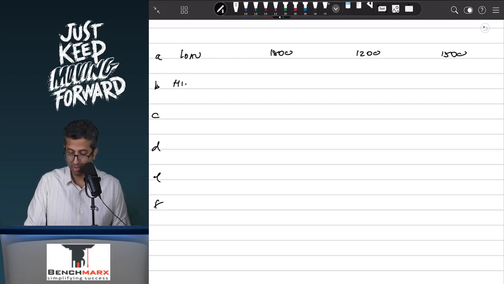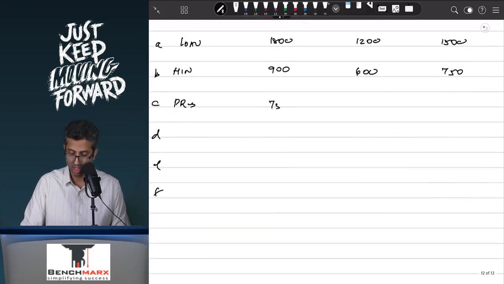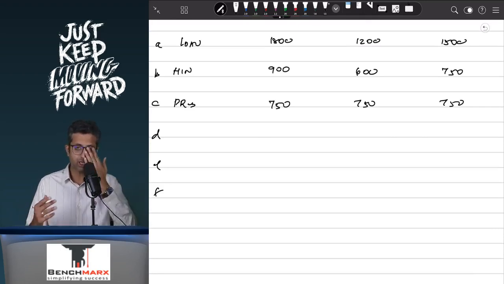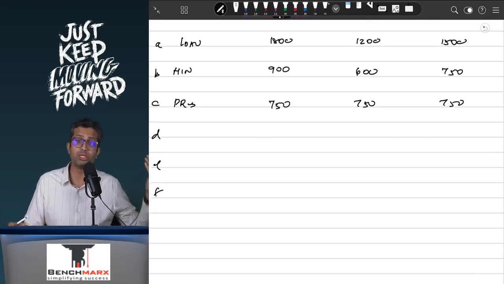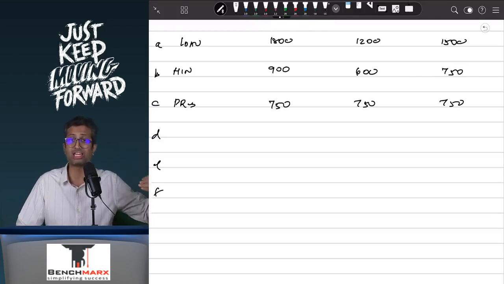Your minimum equity will be loan divided by 2. This is 900, this is 600, and this is 750. Now over here, your present equity was 750, including securities premium. So I can say with confidence that in my first case, if my present equity is 750 and the minimum equity needed is 900, I cannot even buy back a single rupee because my debt to equity is already greater than 2:1. I cannot buy back anything.